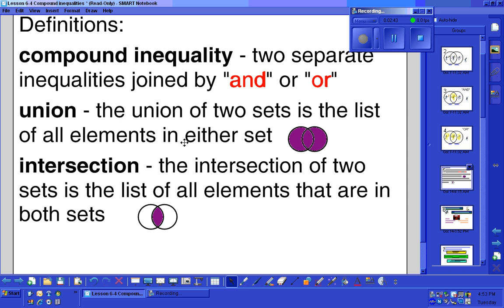Definitions to add to your notes. A compound inequality is when you have two separate inequalities joined by the words and or. A union is the list of all elements in either set, and you'll recognize that as being the or statement. The intersection of two sets is the list of all elements that are in both sets, which is a much more restrictive statement, and you'll recognize that as being the and statement. Take a moment and make sure you have these three vocabulary words added to your notes.